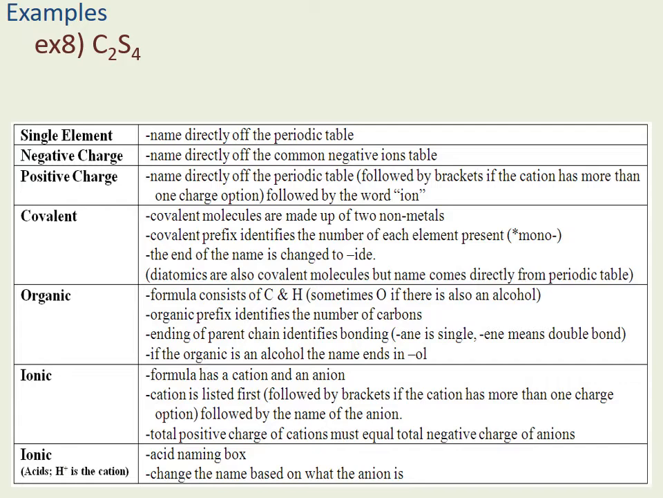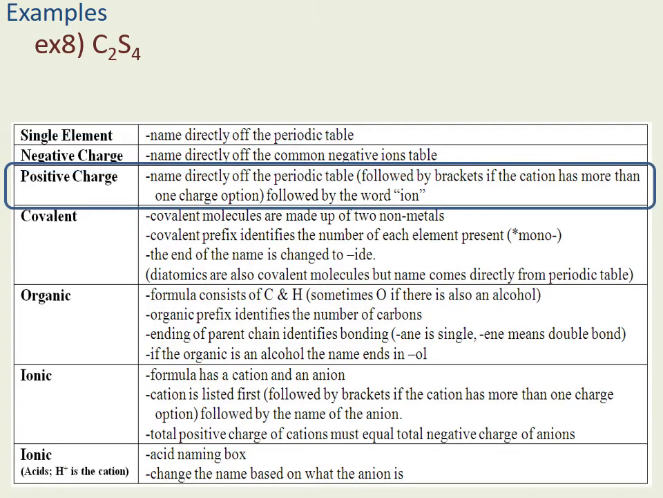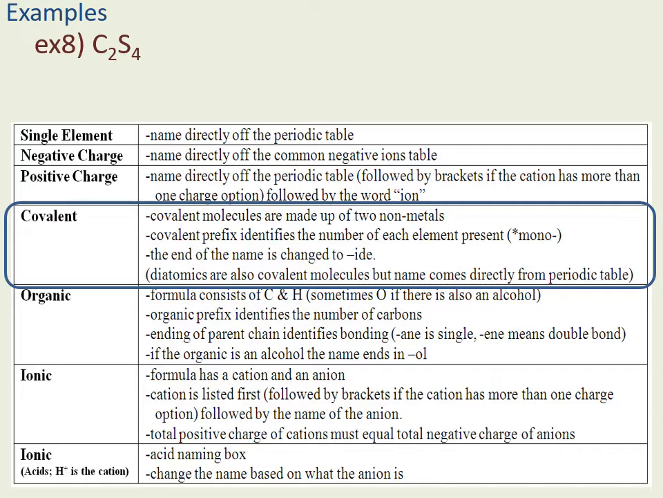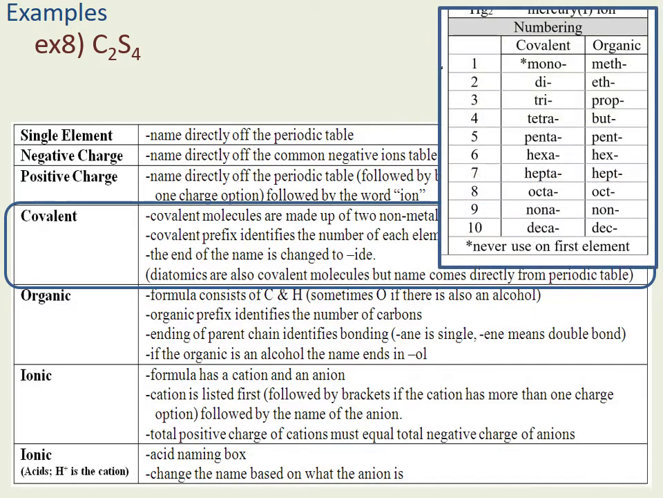Example 8, C2S4. I have 2 elements here, so it's not a single element. There is no charge, so it's not a negative, nor is it a positive. Is it a covalent? I do have 2 elements, and they are both nonmetals, so this is a covalent molecule, and I will have to use covalent naming. So I'll go to my pink sheet and look at, on the data table, our covalent numbering.